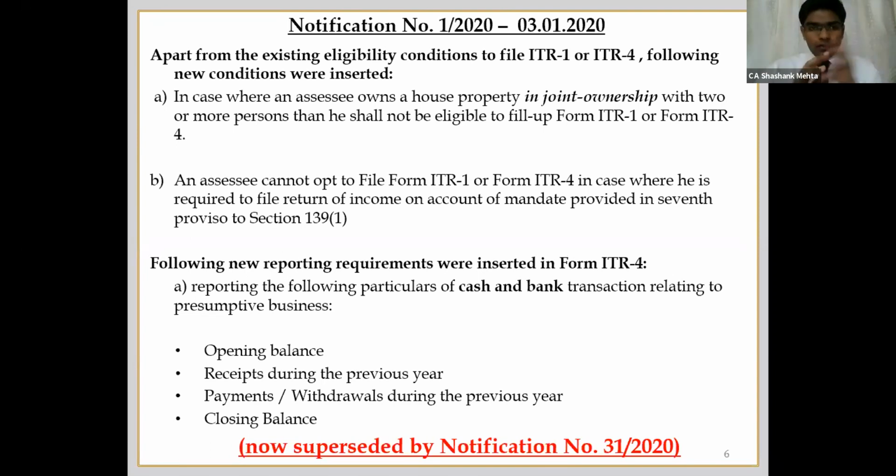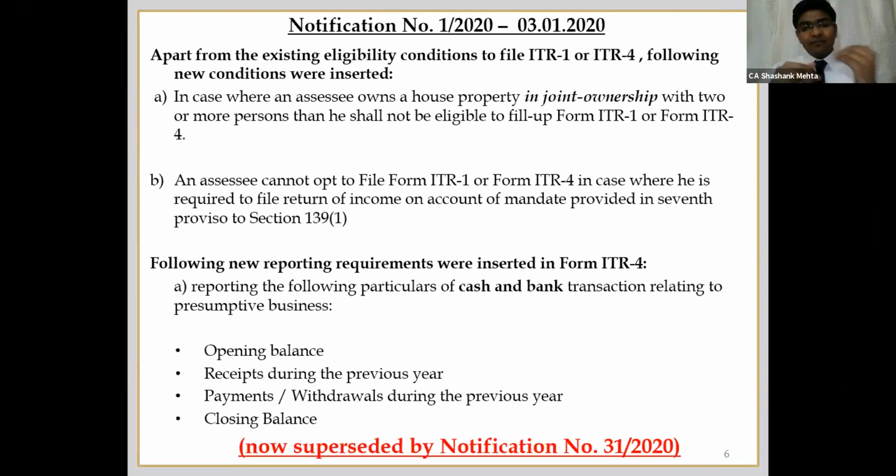One being that if the assessee owns a house property in joint ownership with two or more persons, then he cannot file ITR 1 or ITR 4. He has to go for either ITR 2 or ITR 3. In the same way, if the person attracts the 7th proviso to section 139(1), if he has to file the return of income because of that 7th proviso, then also he was not eligible to use ITR 1 or ITR 4.